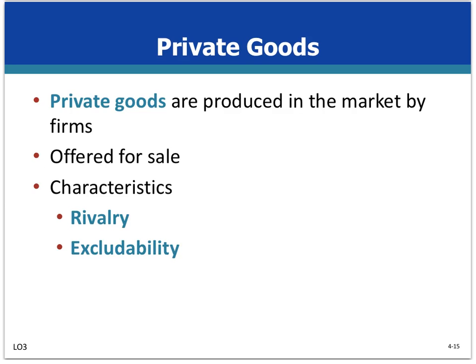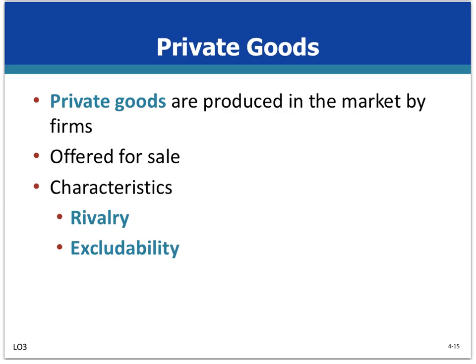These are the goods offered for sale in stores and shops and on the internet. Examples include automobiles, clothing, personal computers, household appliances, and sporting goods. Private goods are distinguished by rivalry and excludability. Rivalry in consumption means that when one person buys and consumes a product, it's not available for another person to buy and consume. Like if you buy an ice cream, this ice cream is available only for you. You eat it, and there is no leftover when you eat it. So it's not available for others. This is rival in consumption.